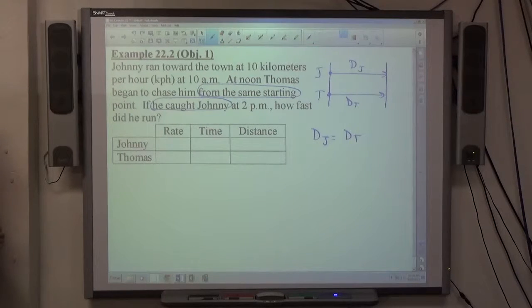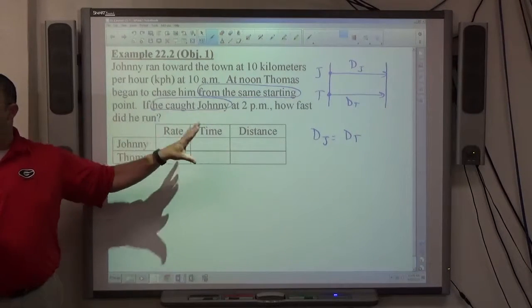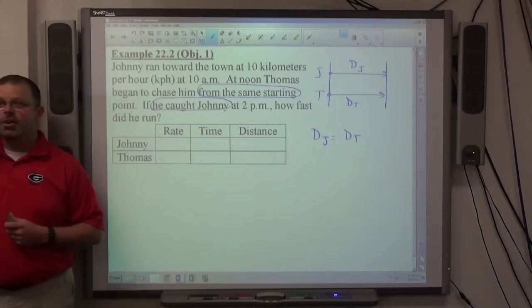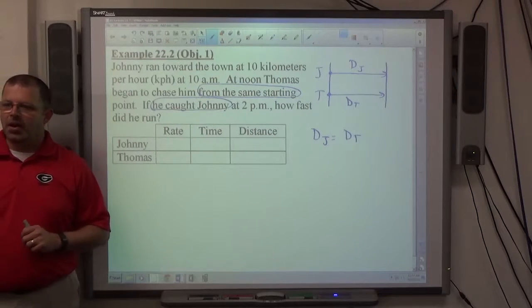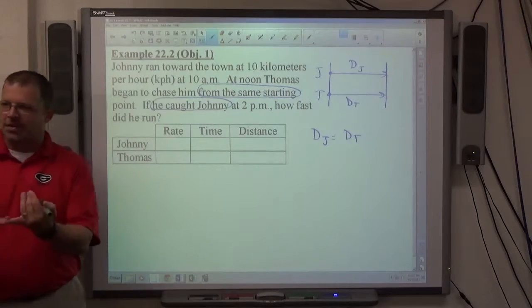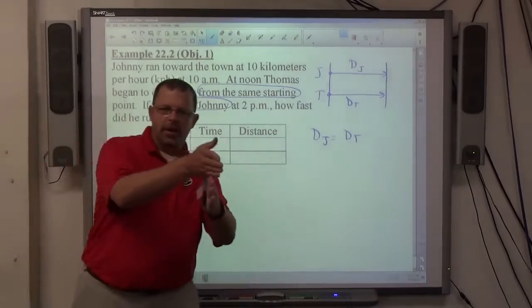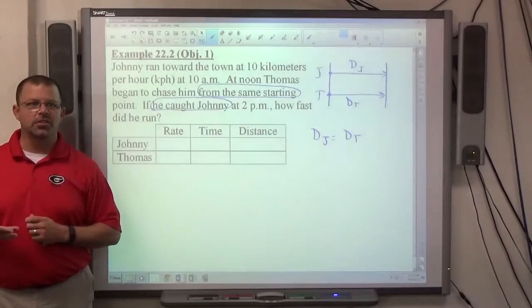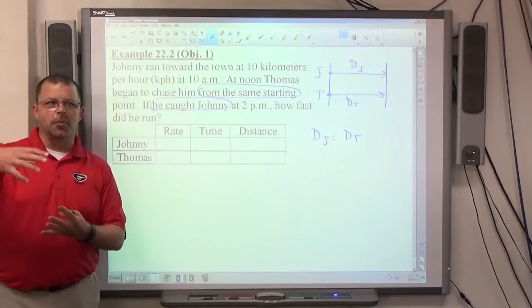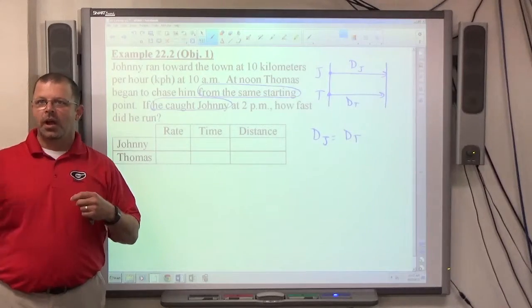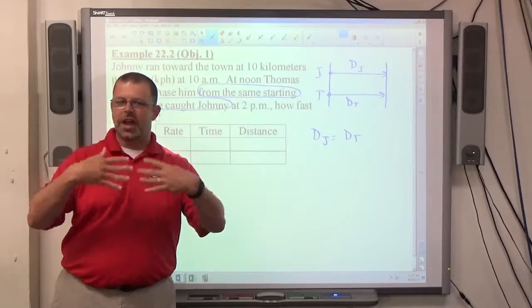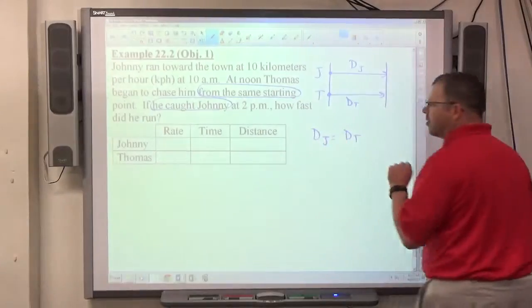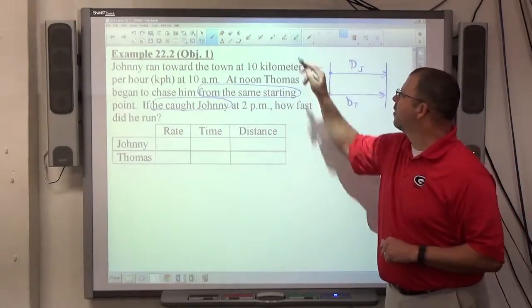All right. So let's, again, once I've established the distances are equal to each other, and again, that's the type of thought I want you to go through in these problems right now, because they're going to be equal. That's fine. But know why they're equal. Get an understanding of, well, the last time they made the same trip, this time they had the same starting point, and he got caught, so they had the same ending point. The distances are the same for that reason. Every one of these has a reason why the distances are equal to each other. And when they start throwing in the other problems where the distances add up to a number, or the distance plus a number equals another distance, and that kind of thing, you want to make distinctions between the problems. Okay? Once you've established those distances are equal to each other, now we need to start investigating rates and times.